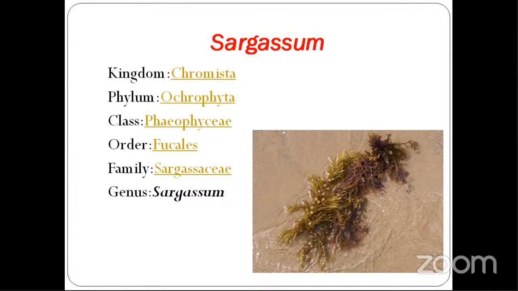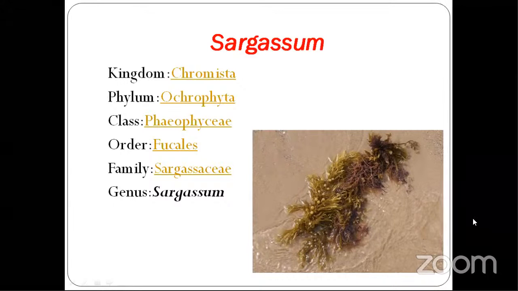So Sargassum is a brown alga. It is included in the class Phaeophyceae and in the family Sargassaceae. It was first reported by Columbus in 1492 from the Sargasso Sea, a part of the Pacific Ocean. This Sargasso Sea is a part of the Pacific Ocean. So this is the abundant brown seaweed in India, that is Sargassum.